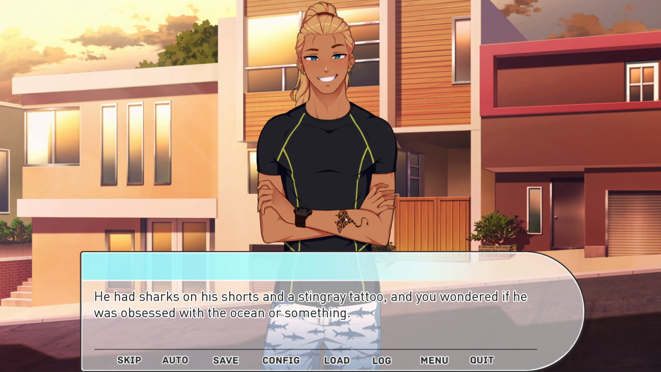Oh, that's a sting. Oh, that's a pretty cool tattoo, actually. I like that a lot. I don't like where it's placed, but I like the tattoo. Maybe on the shoulder would be cool. Or on the wrist, maybe.